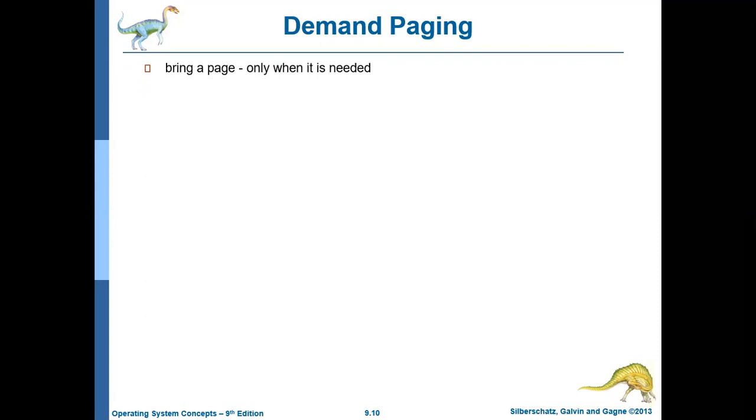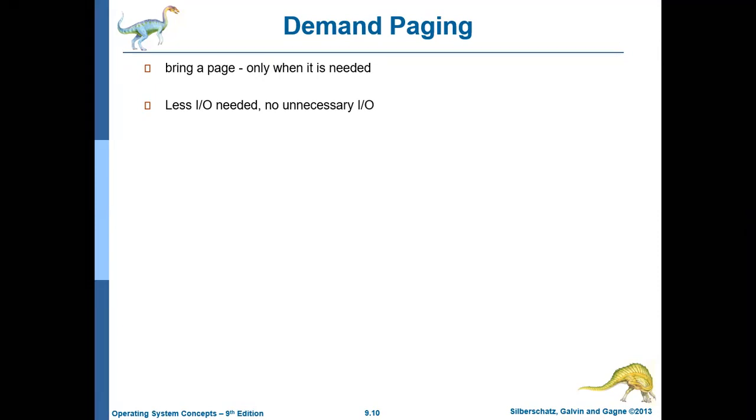With demand paging, a page will be brought into the main memory only if it is required. Unless it is required, the page will not be moved to the main memory at all. By this, there will be less IO in terms of swapping a page. When you want to swap a page, you need not swap the entire process, it is just enough to swap that particular page. Here we don't even use the term swap, we use the term page replacement.